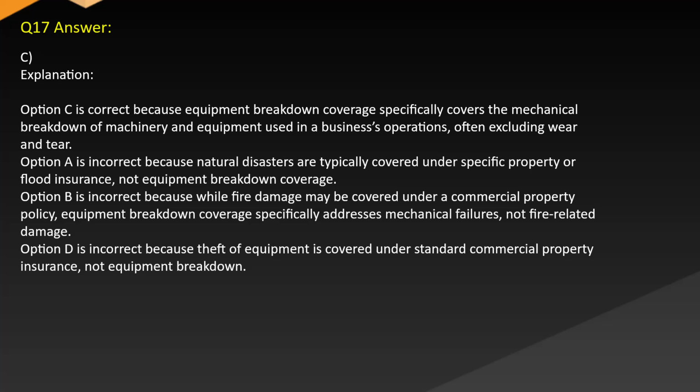Answer: C. Explanation. Option C is correct because equipment breakdown coverage specifically covers the mechanical breakdown of machinery and equipment used in a business's operations, often excluding wear and tear. Option A is incorrect because natural disasters are typically covered under specific property or flood insurance, not equipment breakdown coverage.